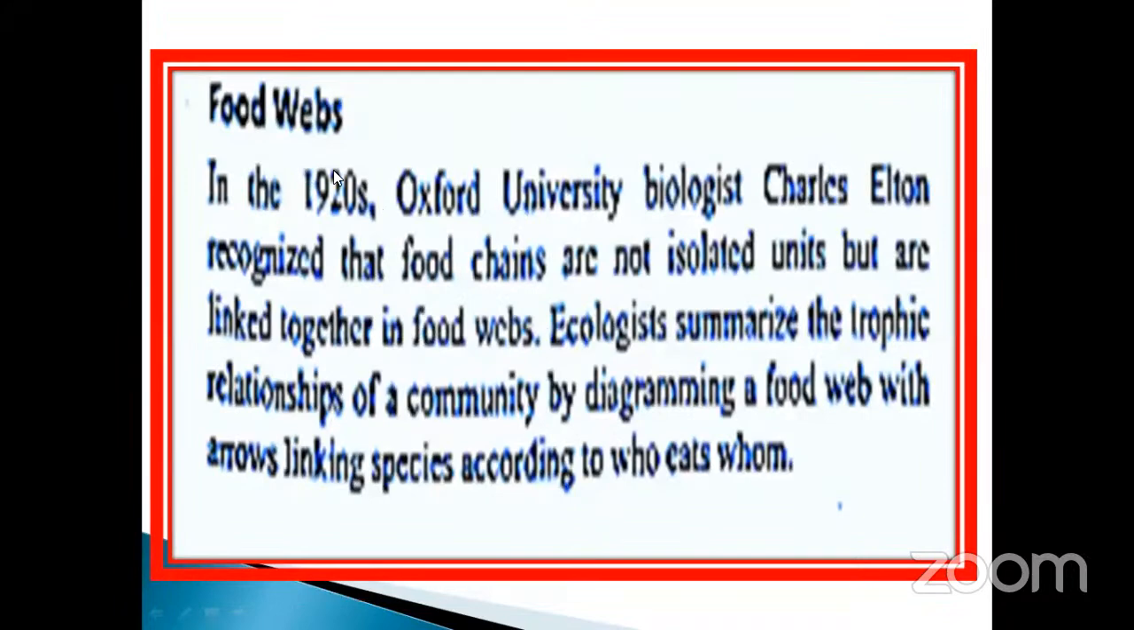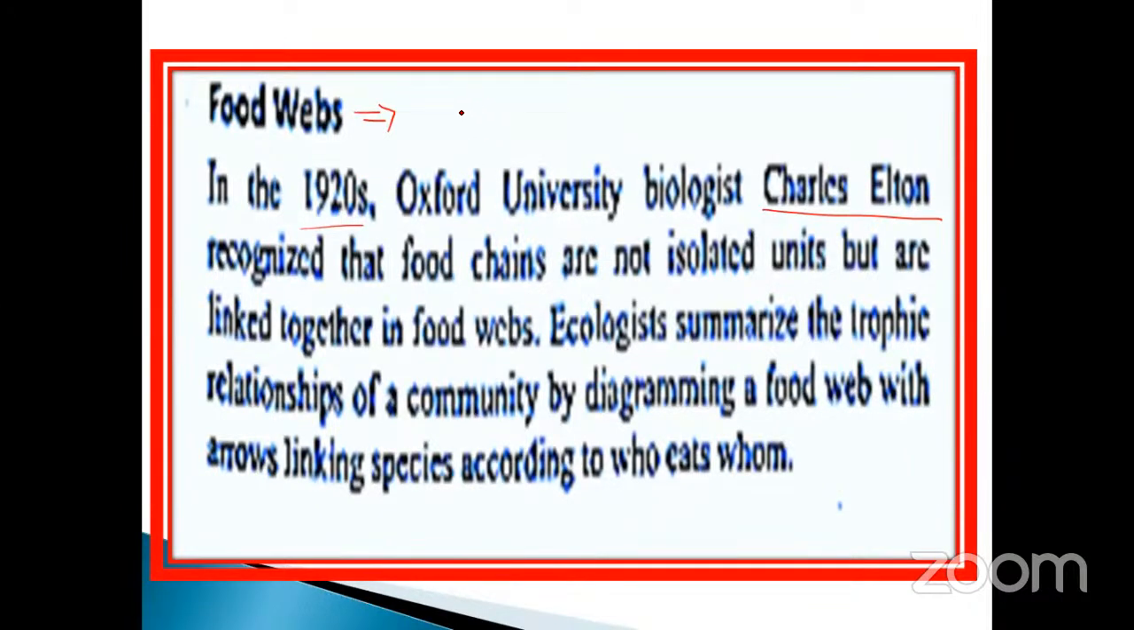And food web. What is the meaning of food web? This is very, very important. We already discussed it. See here, Oxford University, in 1920. Oxford University biologist Charles Elton, and don't forget, my dear students, introduced the food web. He recognized that food chains are not isolated units, but are linked together in the food webs. That means a food web is a connection of more than one food chain.